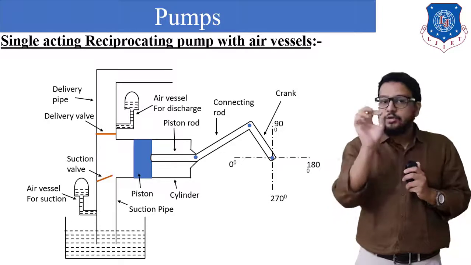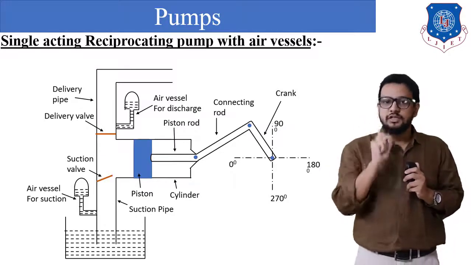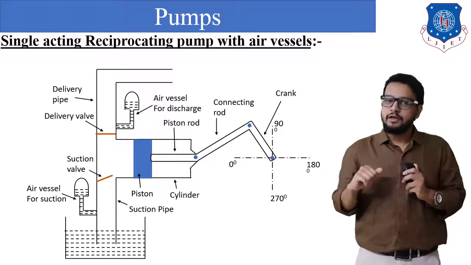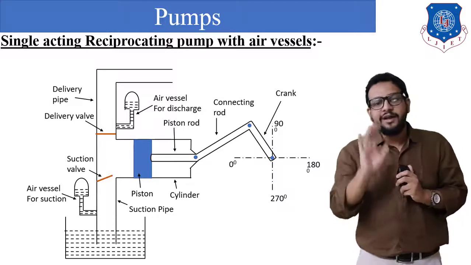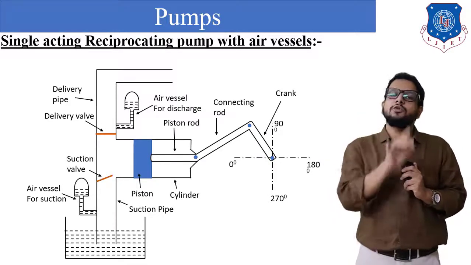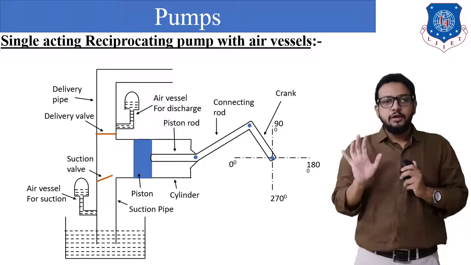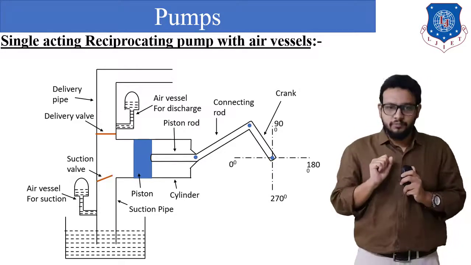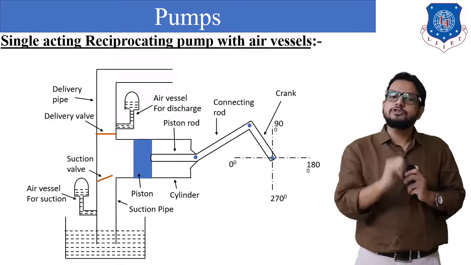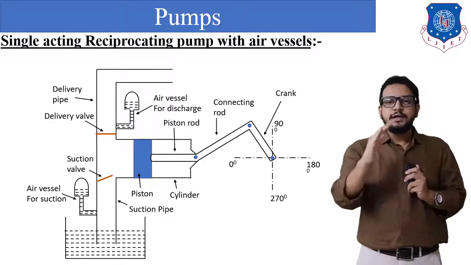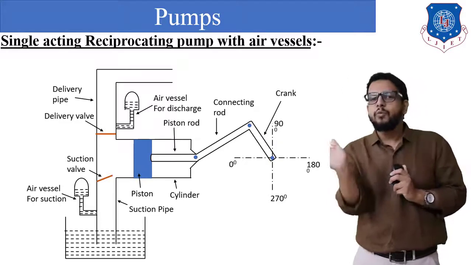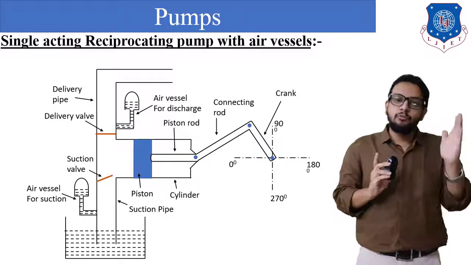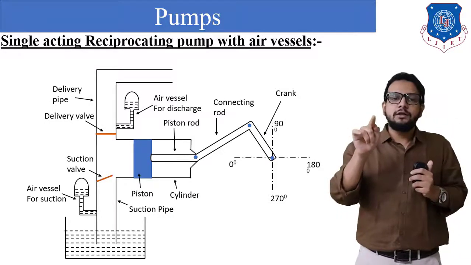So we can say that during a delivery stroke, the water discharge is half quantity inside the air chamber and the remaining half inside the delivery tank. This happens when the crank has moved from 180 degree position to 0 degree position. Now we can say that after completing one cycle, both the chambers are filled completely. In the next cycle, again the first stroke will be a suction stroke. So when the crank is going to move from 0 degree to 180 degree, water will directly enter from the air chamber. The suction valve will open and water begins to enter into the cylinder from the air chamber.